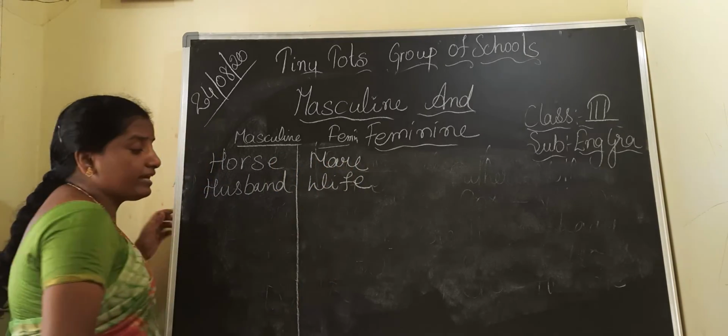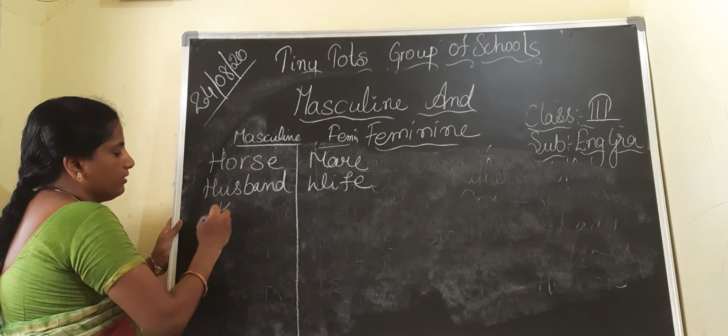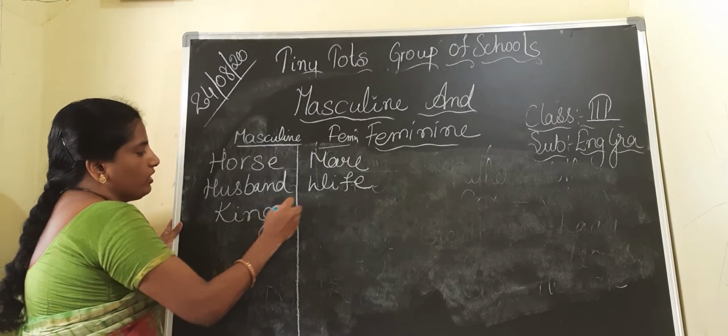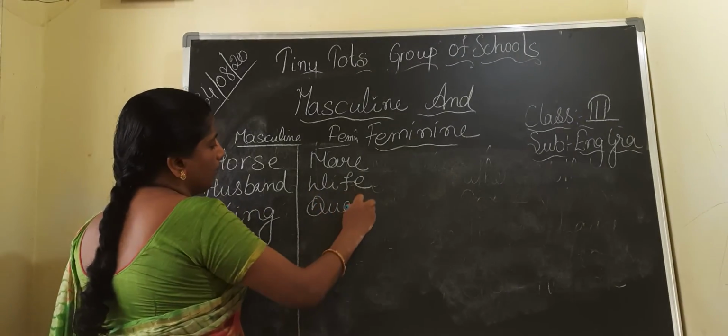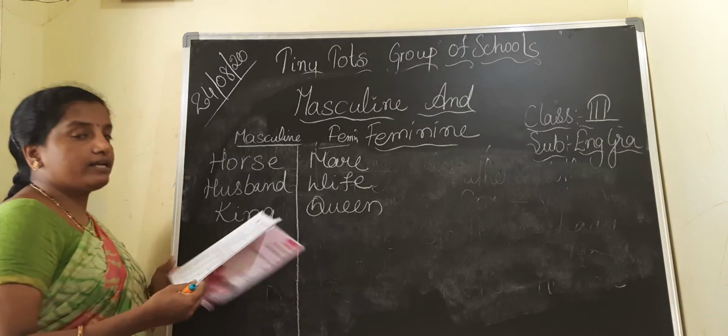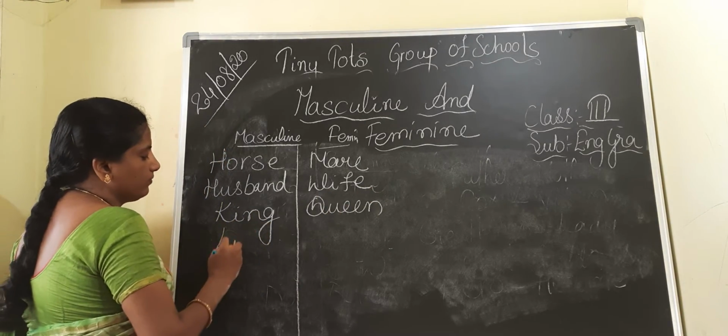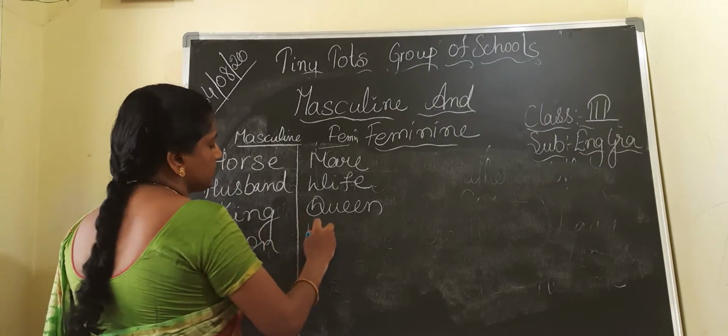Husband, wife. Next, children, king, queen. King, queen. Next, children, they have given us lion, lioness.